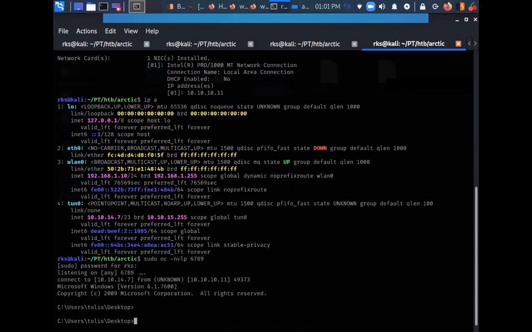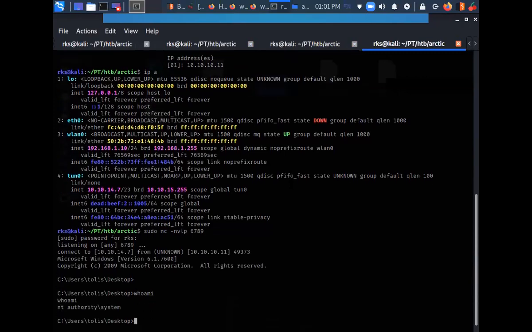Okay, so we got a shell back here, right? Let's do whoami, and I am NT authority system, right? So this could have been a very hectic procedure if I had been trying it manually for all the different exploits which were suggested to me. This could have been a very laborious and tedious task, but I already knew it.